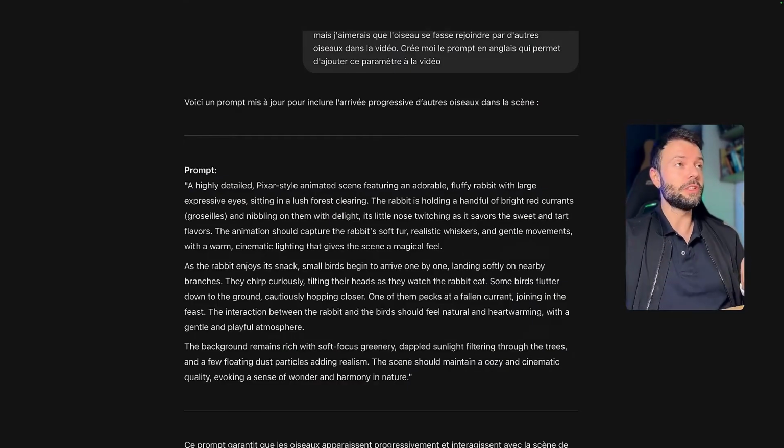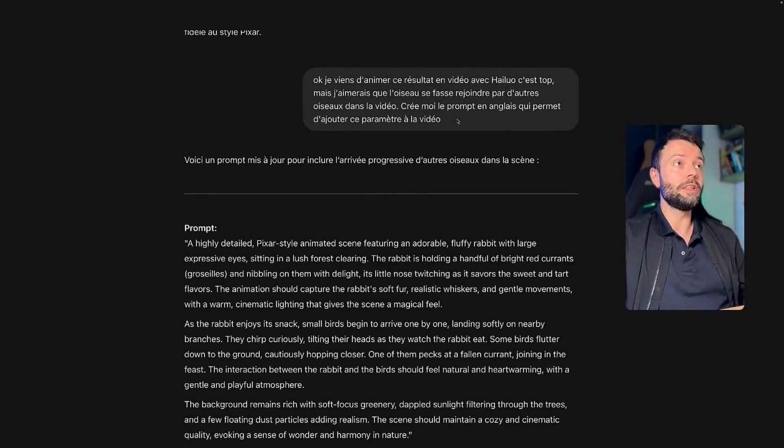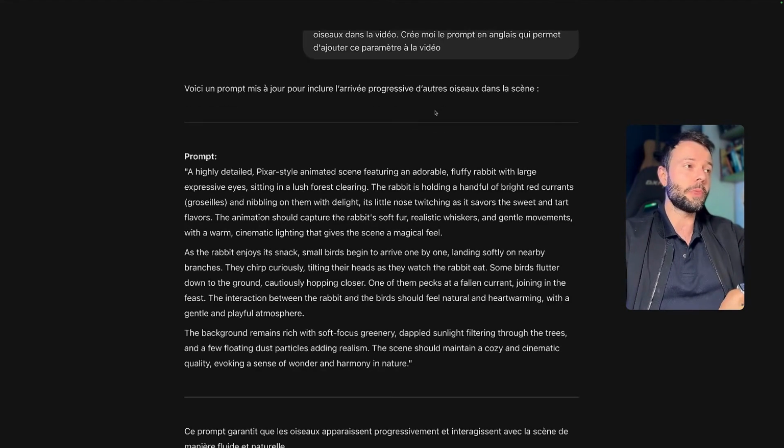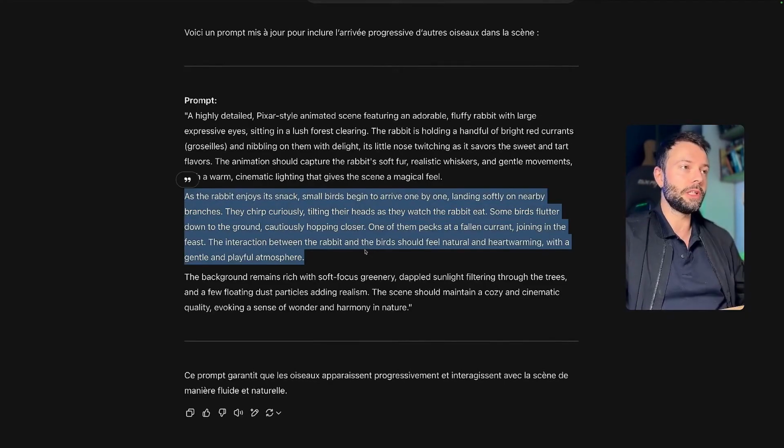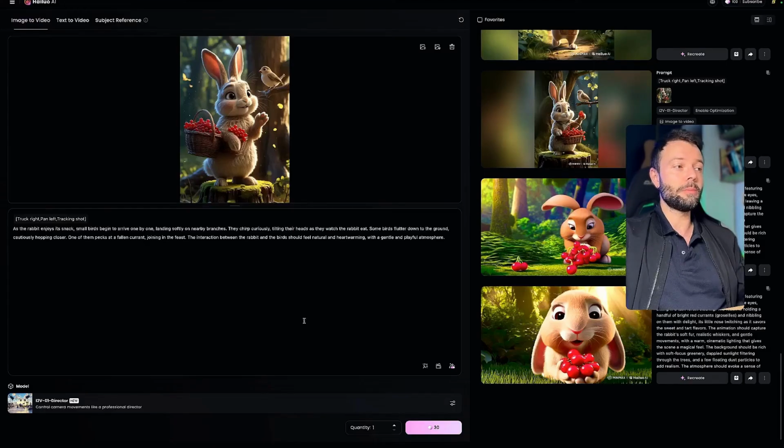If I want to add an event that will happen in the video, for example, a bird arriving, I just ask ChatGPT, okay, I just animated this result into a video with Elio. It's great, but I'd like the bird to be joined by other birds in the video. Create the prompt in English that lets me add this parameter to the video. The part we're interested in here is the part where the birds actually arrive. So, we'll take this part here and add it to the video. I just copy and paste it, and then I generate it. So, we'll end up with a character who has extra actions, with the birds actually arriving on the branch.